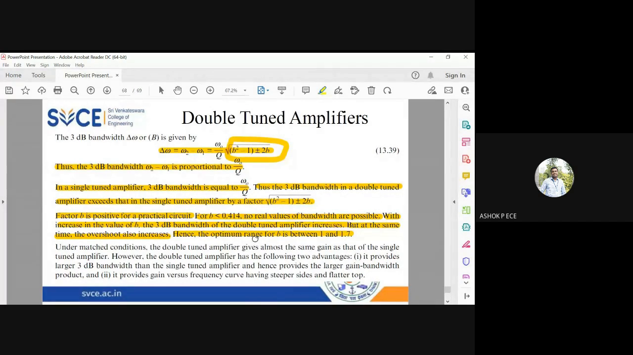So the optimum range for B value is between 1 and 1.7. Ensure that 1 is going to be the boundary, which fixes the value of B above the critical value of coupling, right? If B is equal to 1, that is the critical coefficient of coupling. So definitely B cannot be 1. B will always be slightly more than 1. The maximum value of B which is possible in a practical circuit is 1.7. So you should ensure that the optimum value for B is between 1 and 1.7.